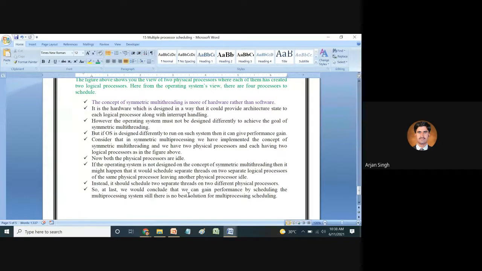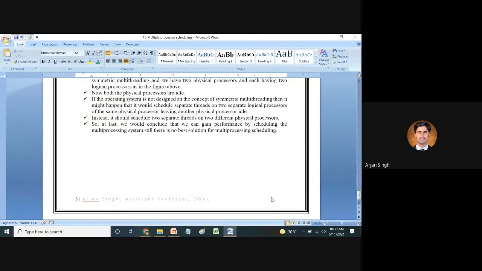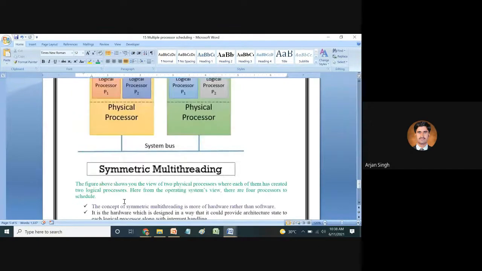Still there is no best solution for multi-processor scheduling, right? When we discuss multi-processor scheduling, we find that there are certain complex things over there, and with the help of that complexity, we can distribute it in different manners. So this is all about multiple processor scheduling.